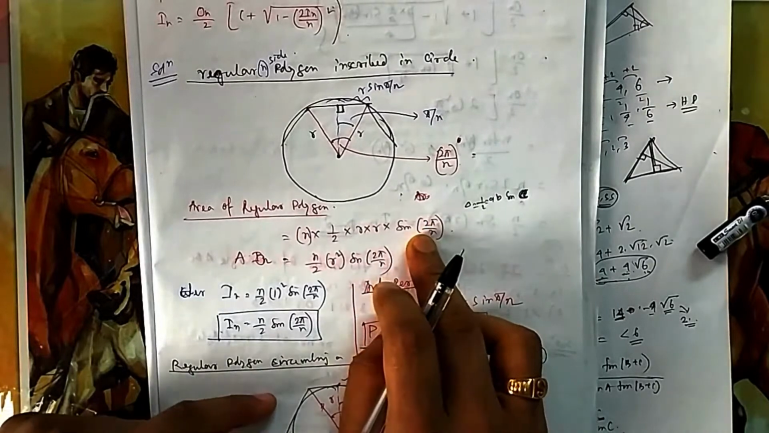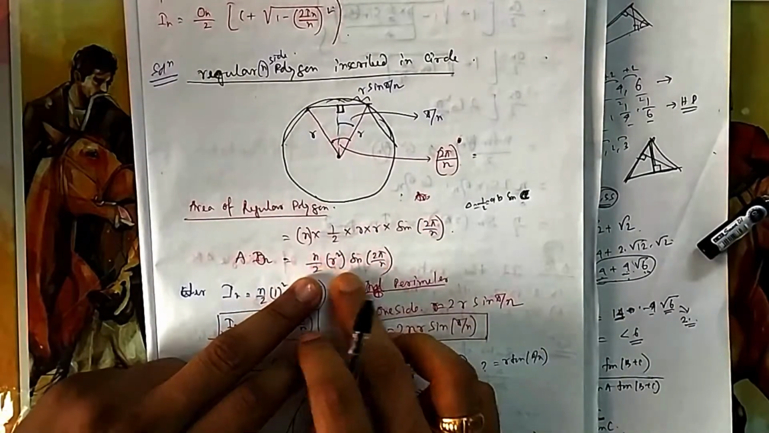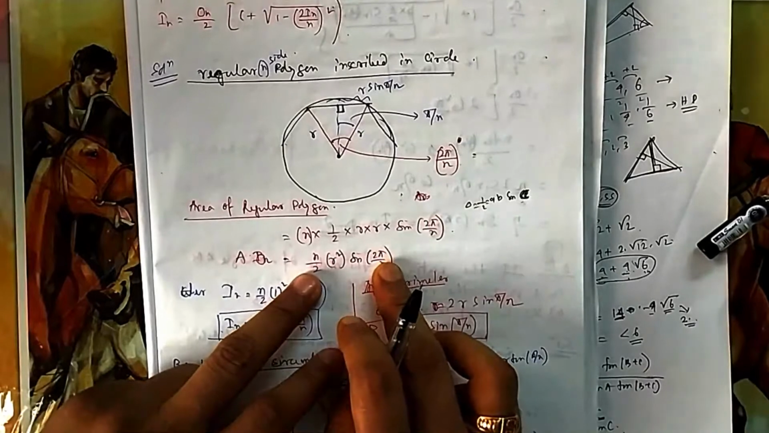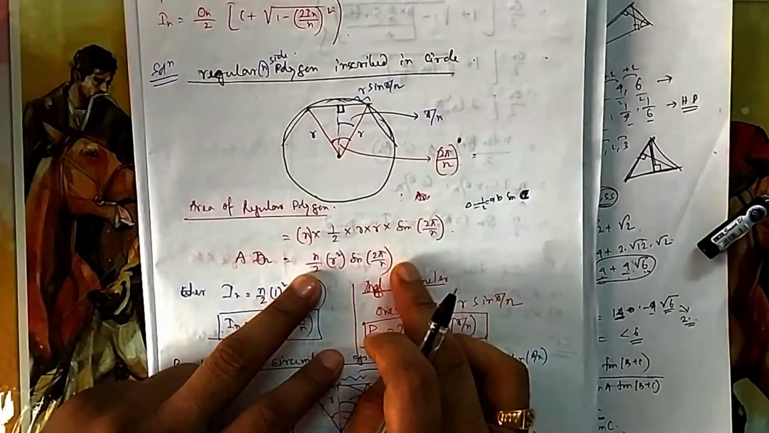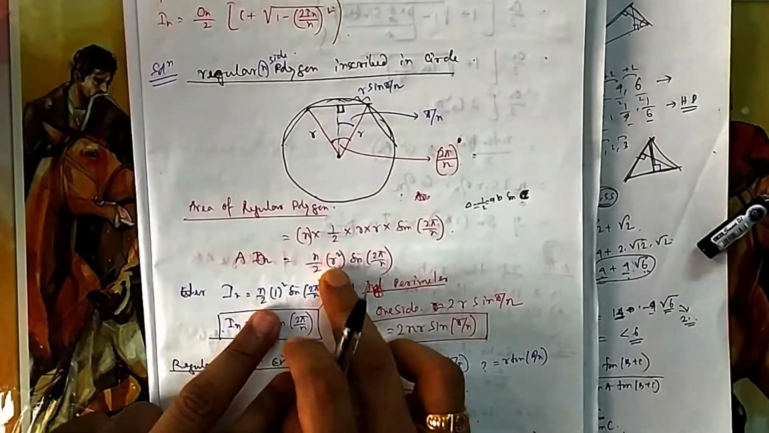So if you see this one, what will be the area? n r square by 2 sine of 2 pi by n. One can remember it also, but no need to remember, you can easily find it out. Here R is 1, so this is R.